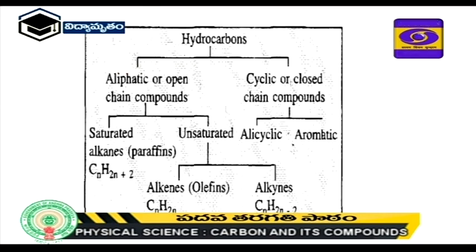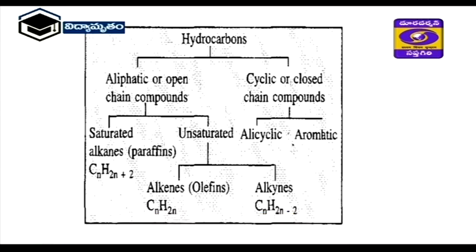Next, one more important topic you are observing: hydrocarbons. Compounds formed by carbon and hydrogen are known as hydrocarbons. These hydrocarbons are classified into 2 groups depending upon open chain compounds and closed chain compounds. The closed chain compounds are again classified into alicyclic and aromatic. Alicyclic are called cycloalkanes, generally cyclobutane, cyclohexane. These also have a general formula like alkenes, CnH2n, and aromatic are the benzene compounds: benzene, toluene, xylene. These are the aromatic compounds.